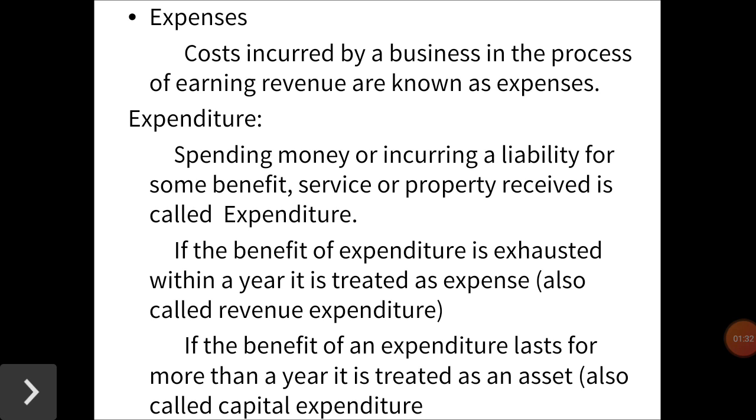Next one, if the benefit of expenditure lasts for more than a year, it is treated as an asset. It is also called capital expenditure. For example, purchase of land or building, purchase of machinery. Only once in a while we are purchasing these items and it is called asset, and the expenditure incurred we call it as capital expenditure.